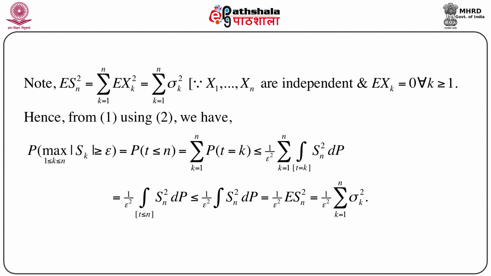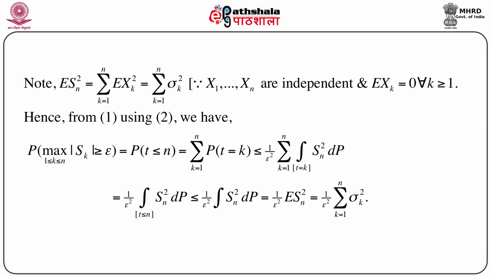That is, we have seen that probability T equals k is less than or equal to 1 by epsilon square into the integration over T equals k of Sn square dP. Now, this is again 1 by epsilon square times the integration over T less than or equal to n, because T equals k and there is a summation outside. So, combining this we can write the integration over T less than or equal to n of Sn square dP.